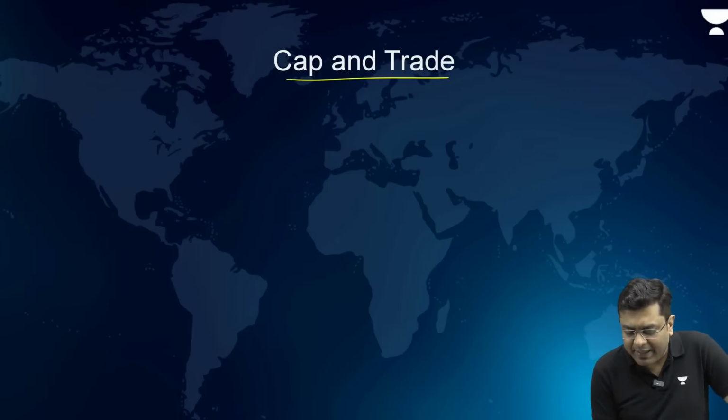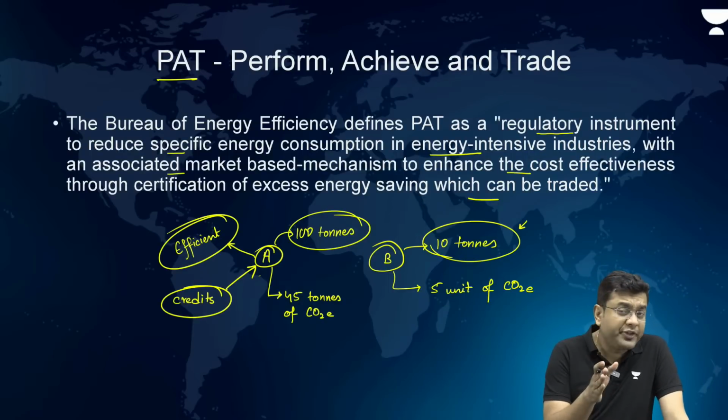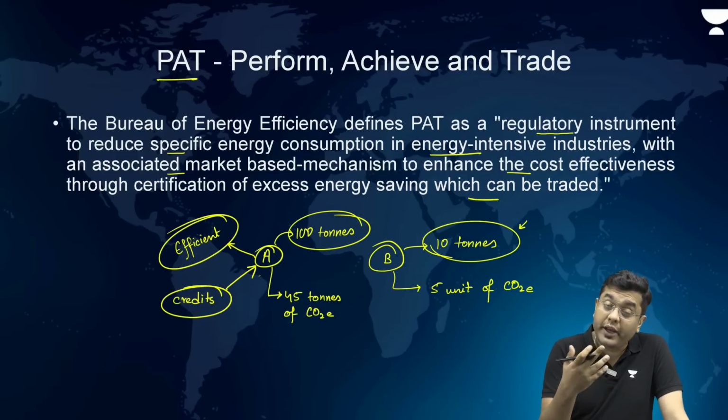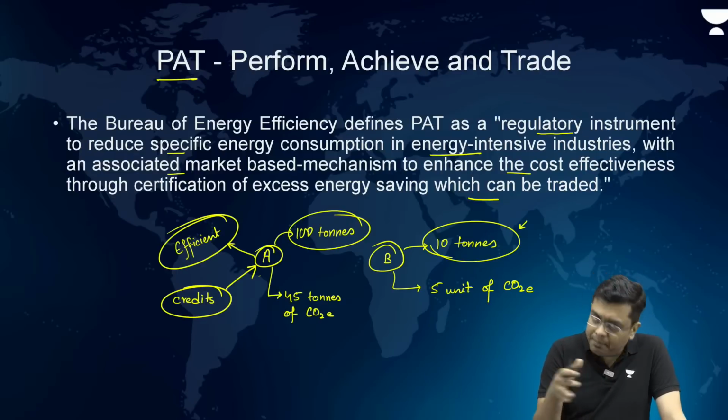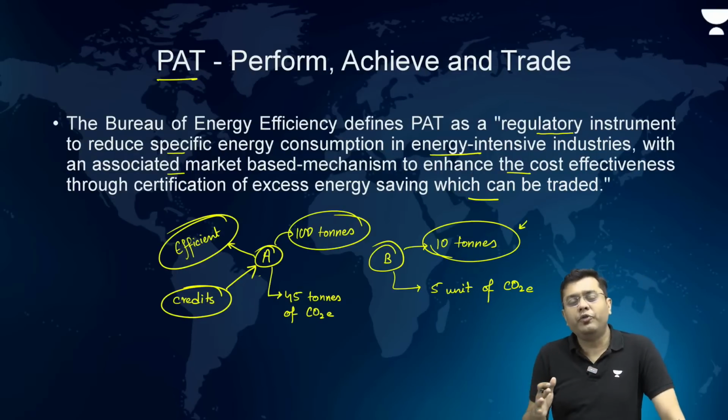So, basically again, let us suppose an industry A, let us suppose an industry B. Now, in the case of perform, achieve, trade, you will observe that there is no such mandatory limit that A should not emit more than 40 tons or B should not emit more than 4 tons, no mandatory upper cap. But then how efficient you are, based upon that you will be given credit.